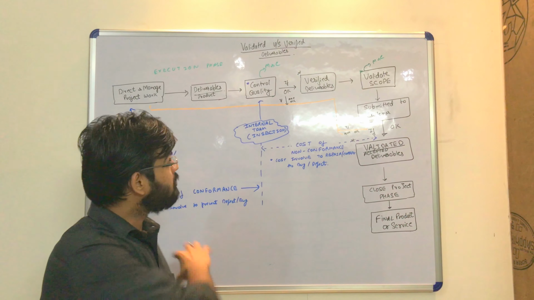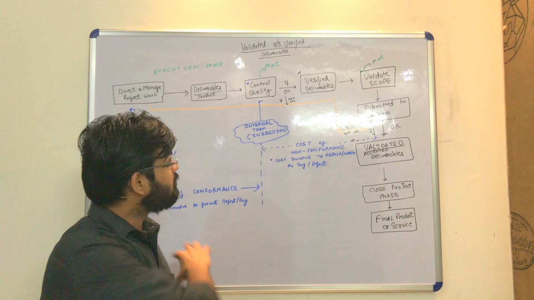Two process groups are involved here: the execution process group and the monitoring and control process group. Apart from this, three processes are involved: quality assurance, quality control, and validate scope. So let's go through this flow diagram.